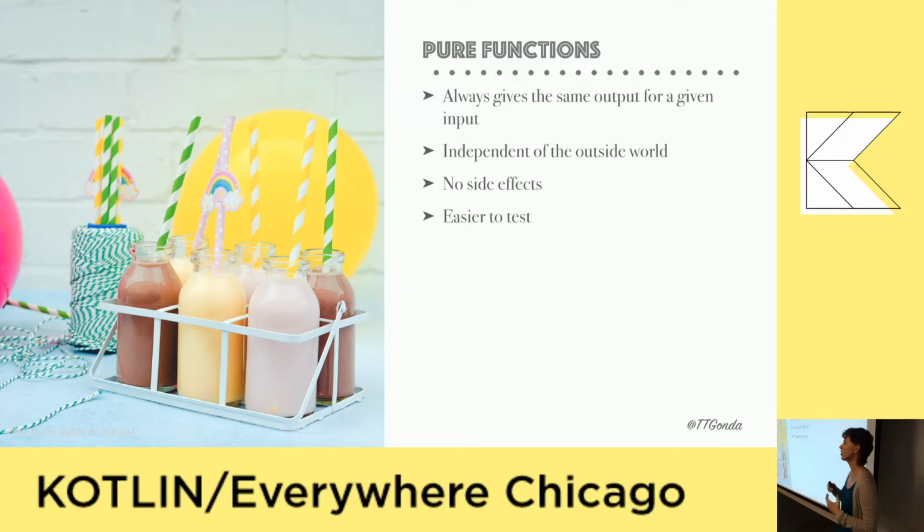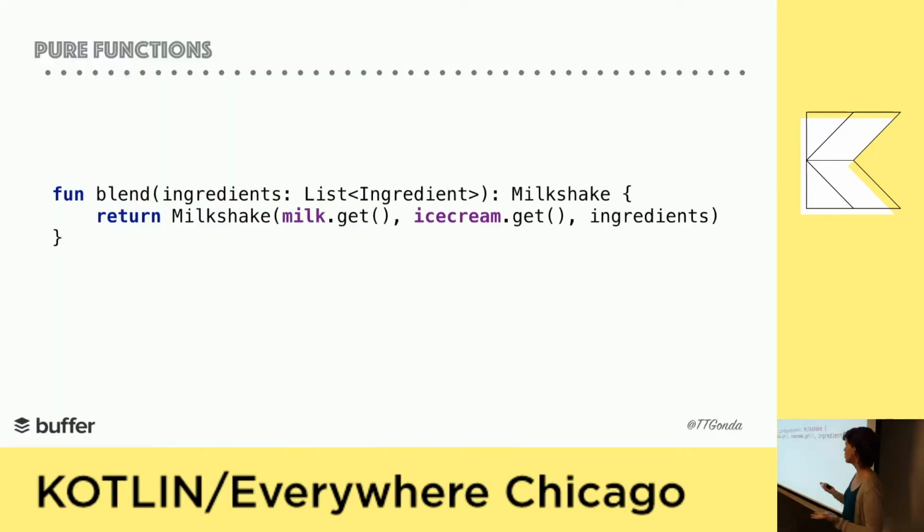So let's look at a fun example. Let's take a blender. And every time you add vanilla ice cream and milk and chocolate syrup, you want a chocolate milkshake, not a banana milkshake. And if you use strawberries, you want a strawberry milkshake. So here's our blend function. Let's find out if it's pure. We pass in some ingredients, and we get a milkshake.